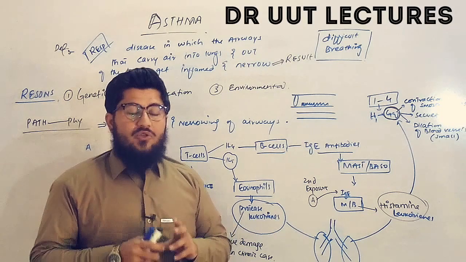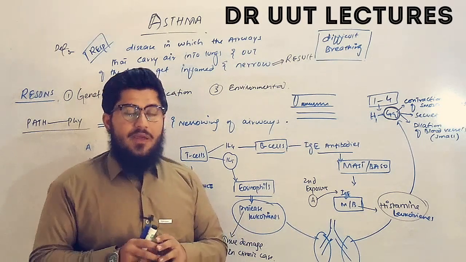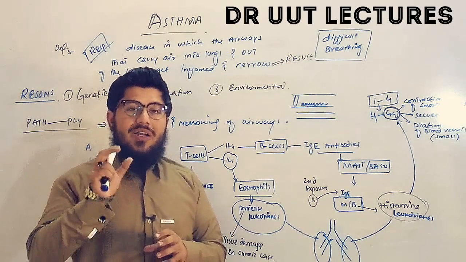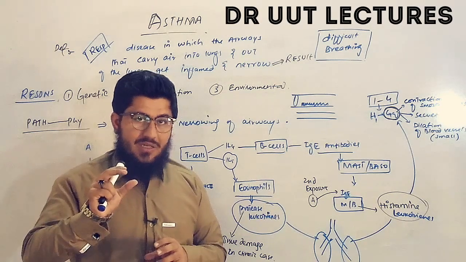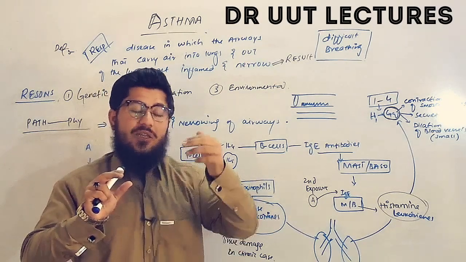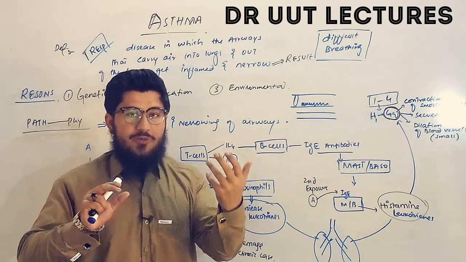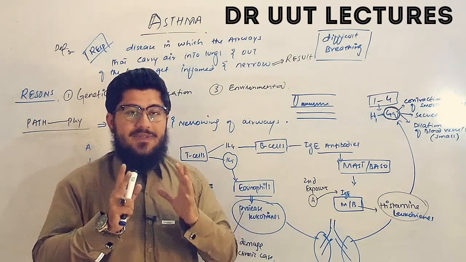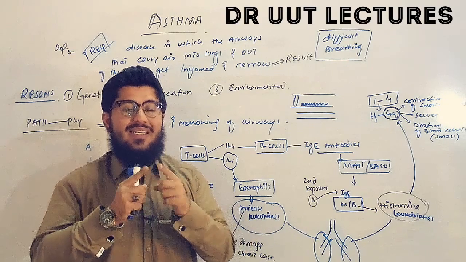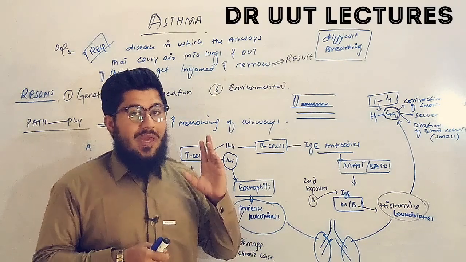Means a person feels difficult to breathe in and out. So in short, what is asthma? It is actually the inflammation or narrowing of the airways, due to which a person feels difficulty in breathing. And you know about breathing, inhalation, exhalation. A person feels difficult to inhale or exhale the air. So that's it about asthma.